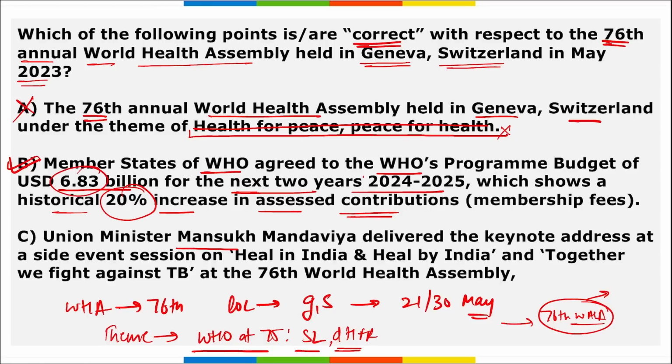Next, Union Minister Mansukh Mandavia delivered the keynote addresses at a side event session on Heal in India, Heal by India, and Together We Fight Against TB at the 76th World Health Assembly. So is it correct? Yes, option C is also right here. Correct? That was Heal in India and Heal by India and Together We Fight Against Tuberculosis. So both option B and C are right here.